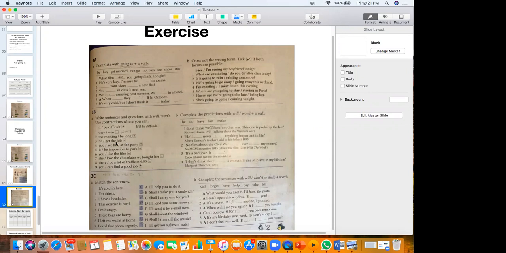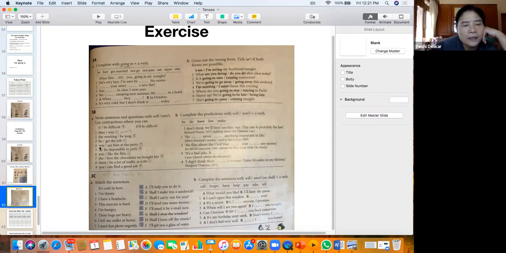And then this is a negative sentence. He won't get the job. It's a prediction. Won't get the job.